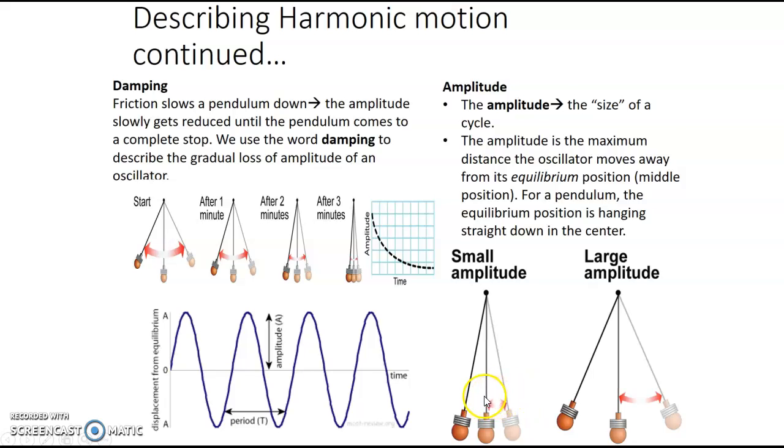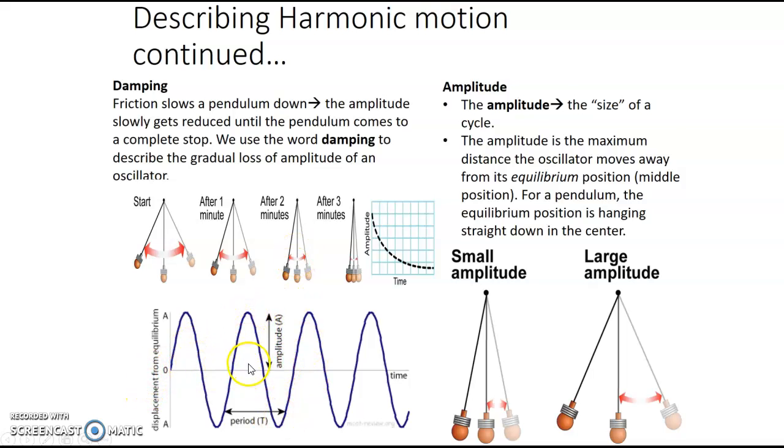So the amplitude would literally be this measurement of the distance of how far it is from its equilibrium. So here's a small amplitude, and then here is a bigger amplitude. You can see that the distance from the equilibrium is greater. If you're looking at a wave like this, which is what we're going to do today, this midpoint right here, that would be when there is no energy put into the wave itself. Once you start putting energy in, the wave is going to start to move. The more energy the wave has, the further out from the equilibrium that wave is going to be.